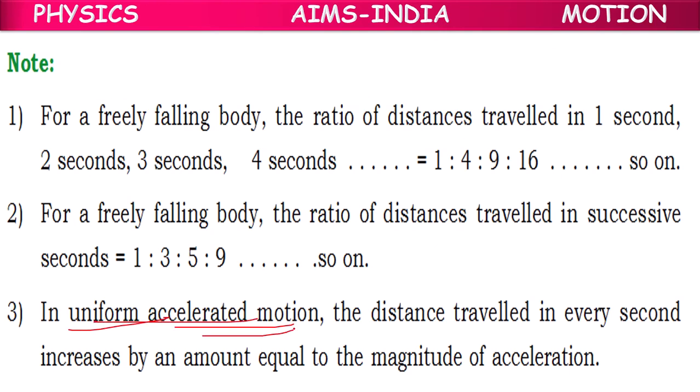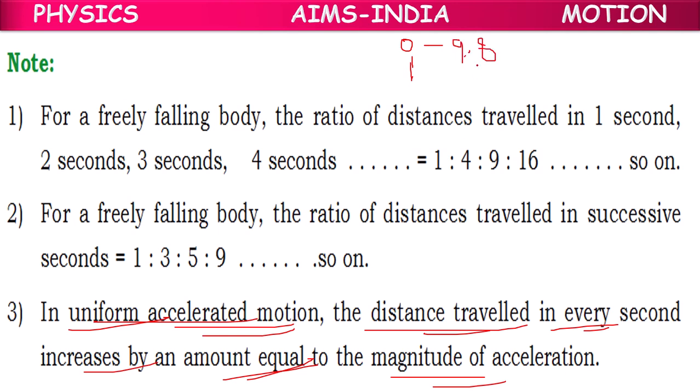So in uniform accelerated motion, the distance traveled in every second increases by an amount equal to the magnitude of acceleration. Suppose starting distance 0, after 1 second, distance will be 9.8. Means 0 to 1 second 9.8, 2 seconds 19.6, third second 4, 27.4, like that.